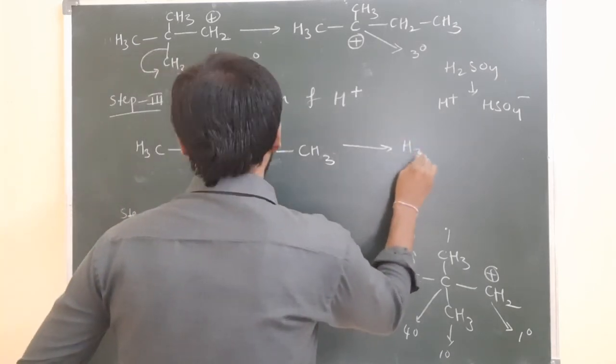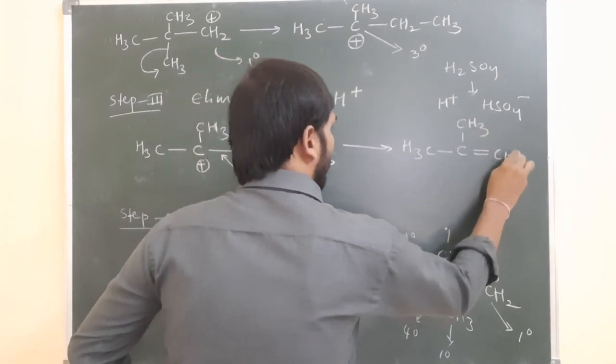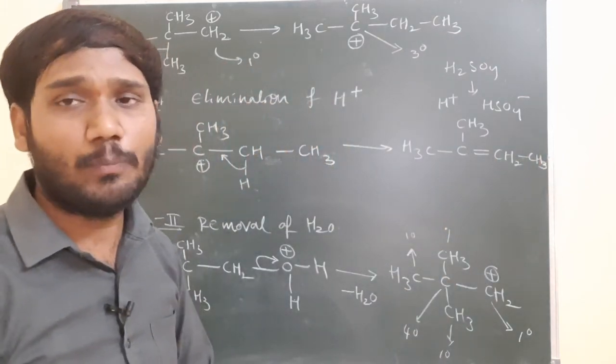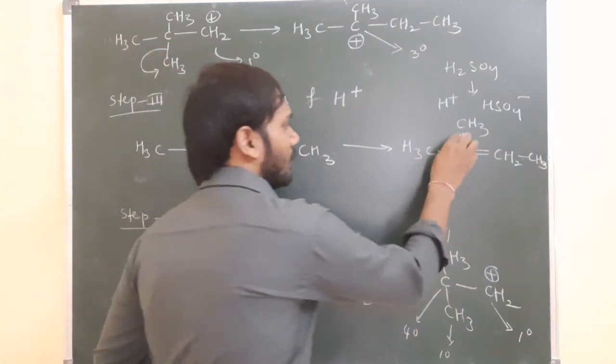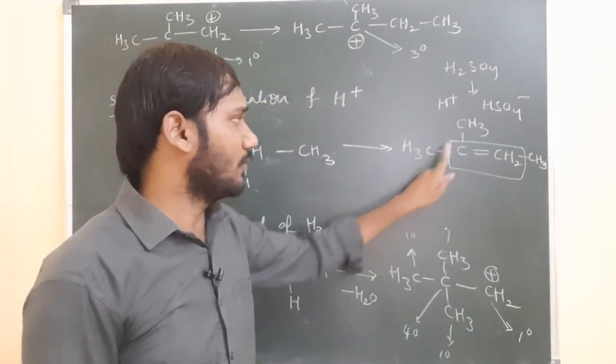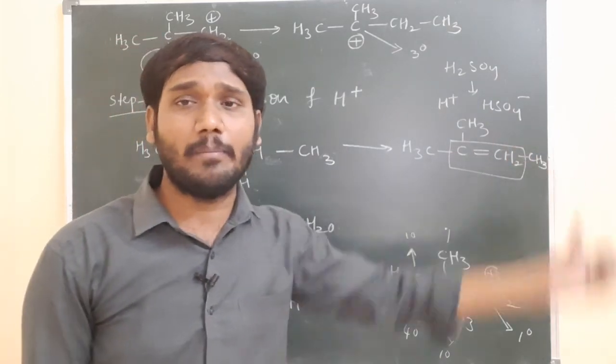At that time what is possible here? CH3, C, CH3, double bond, CH2, CH3. According to Saytzeff rule, this product is formed. So let us see how many substituents are present around the carbon to carbon double bond. 1 substituent, 2 substituents, 3 substituents. The one with the most substituents is the major product.